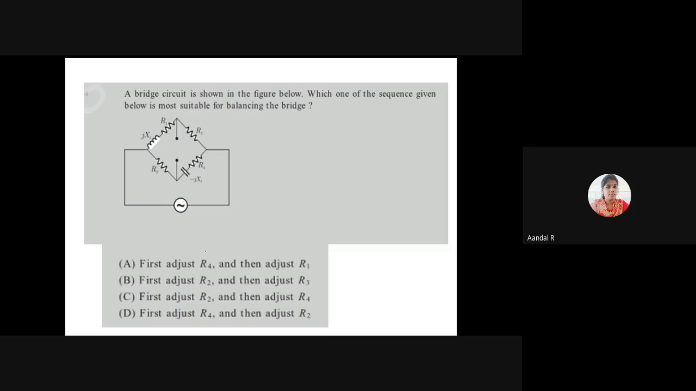Okay. What is the condition for balancing the bridge? Can anyone say what is the condition for balancing the bridge, ma?